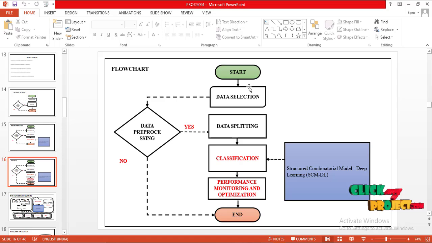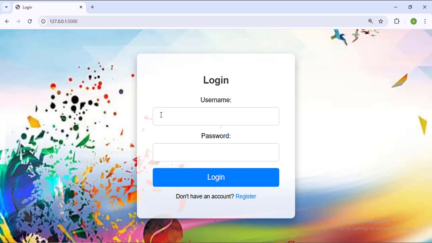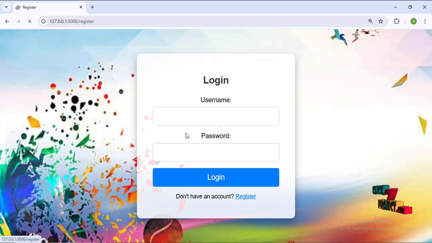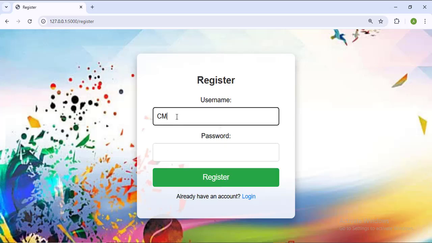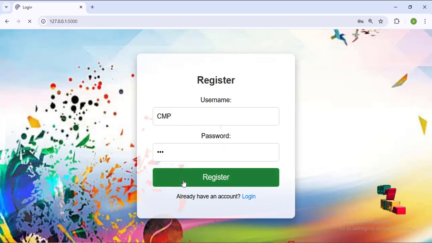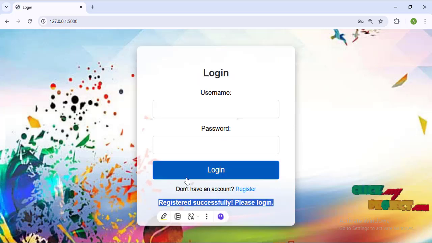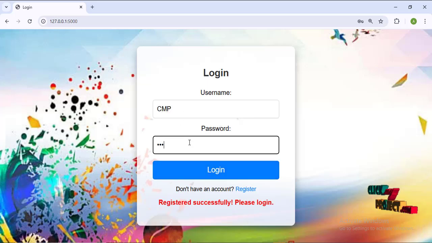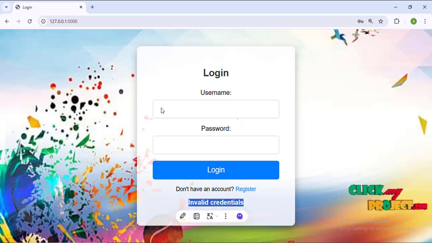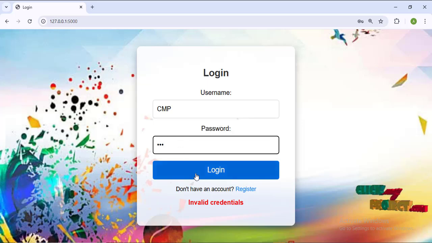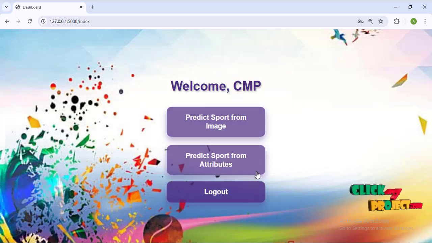Our project execution: first we load the dataset. First we go to the login page. This is the login page. First we register, for example we registered as CMP and entered a password. The registration is successful, so we can log in as CMP. For example, if we enter an incorrect password, it shows invalid credentials. So we enter the details correctly and log in.